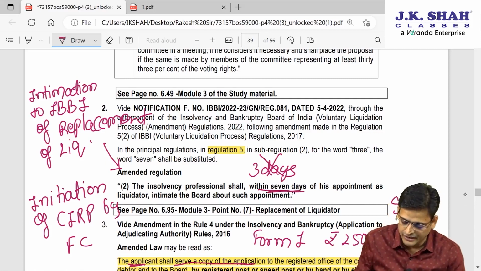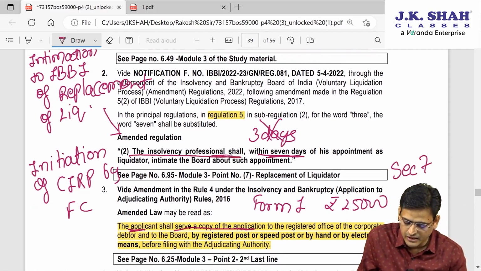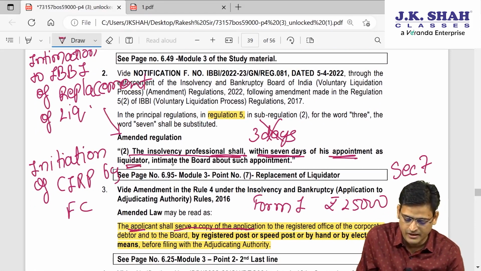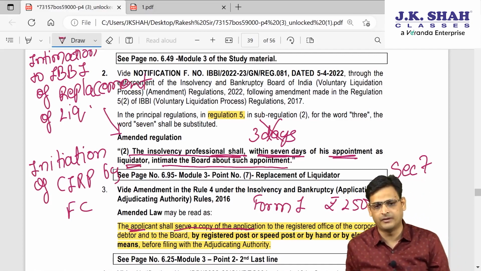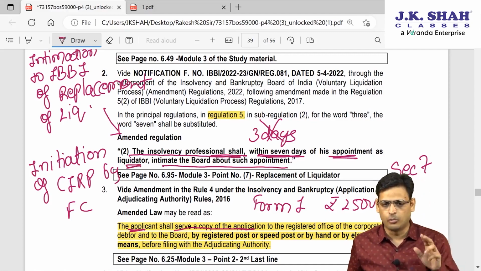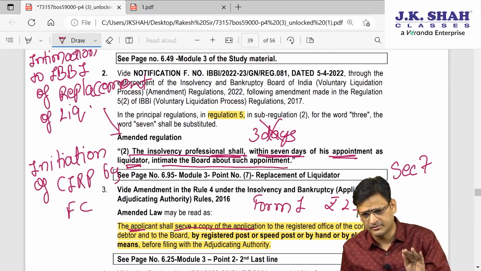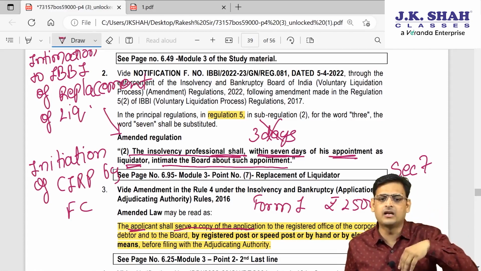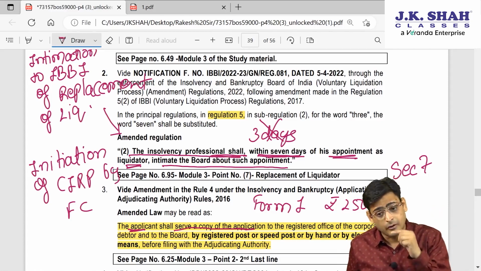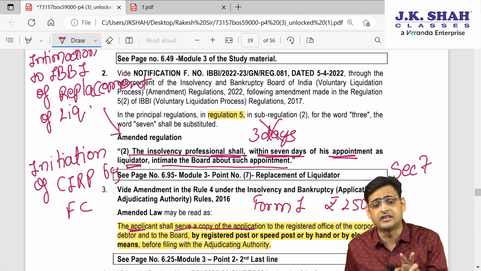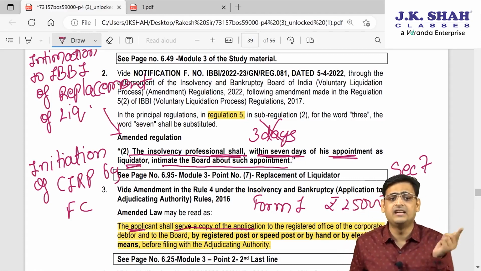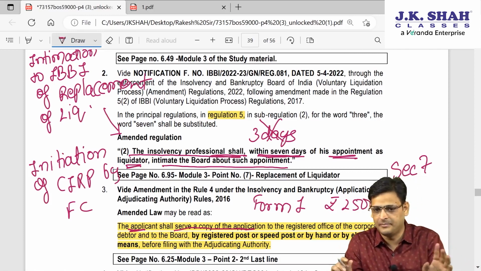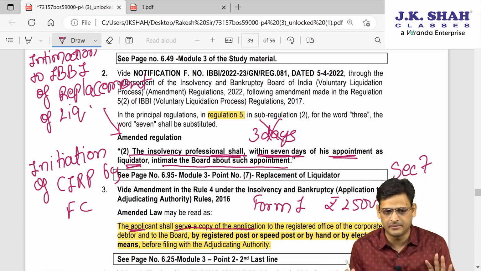Read this: the insolvency professional shall within 7 days of his appointment as liquidator intimate to IBBI about such appointment. So what is the new rule? Once the old liquidator goes, the new liquidator comes in, that is, the liquidator is replaced by the new liquidator. From the day he comes in, within the next 7 days, instead of 3 days, he has to intimate this to IBBI. So this is a very simple amendment.